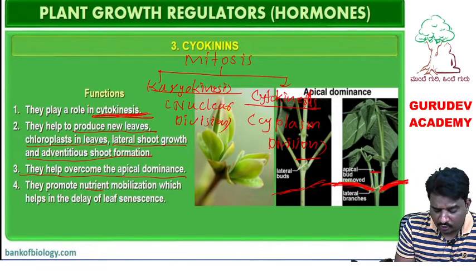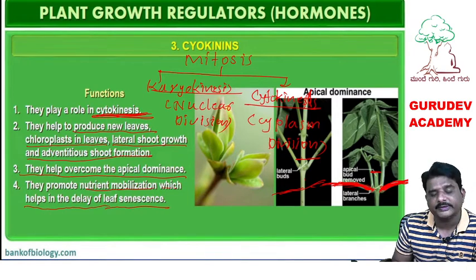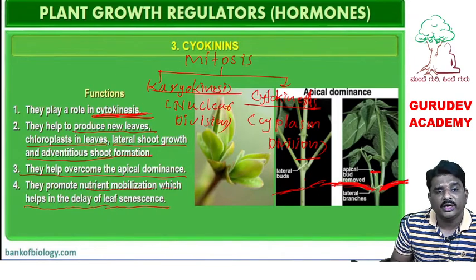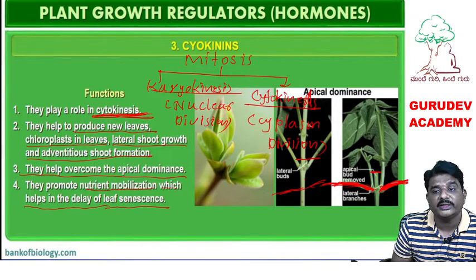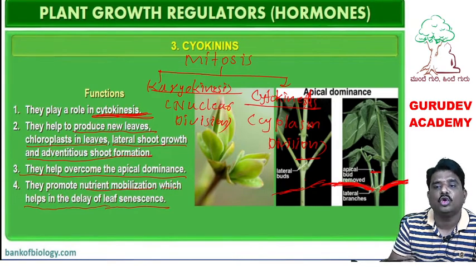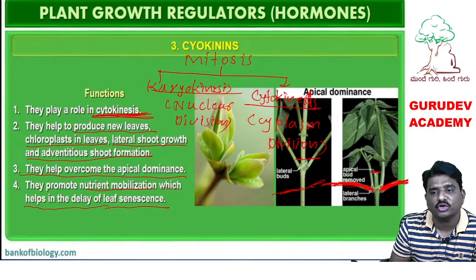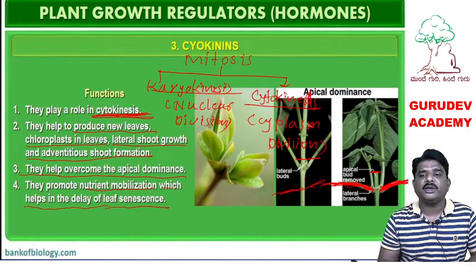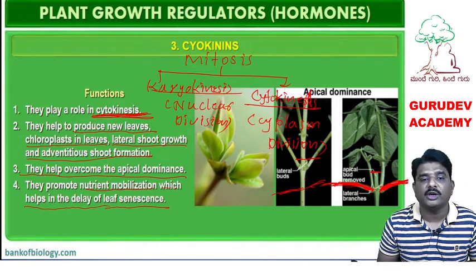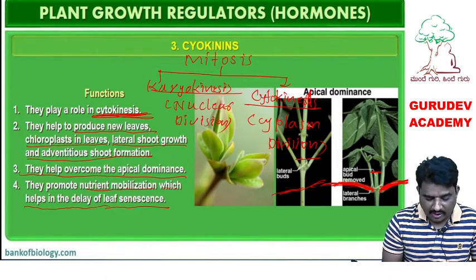Not only that, cytokinin promotes nutrient mobilization, in which they help in the delay of senescence. ನ್ಯೂಟ್ರಿಯೆಂಟ್ ಮೊಬಲೈಸೇಷನ್ ಮಾಡ್ತದೆ, micronutrients and macronutrients mobilization in plants increases. Leaf senescence is delayed, the ageing period will be postponed. This is the function of the cytokinin hormone.